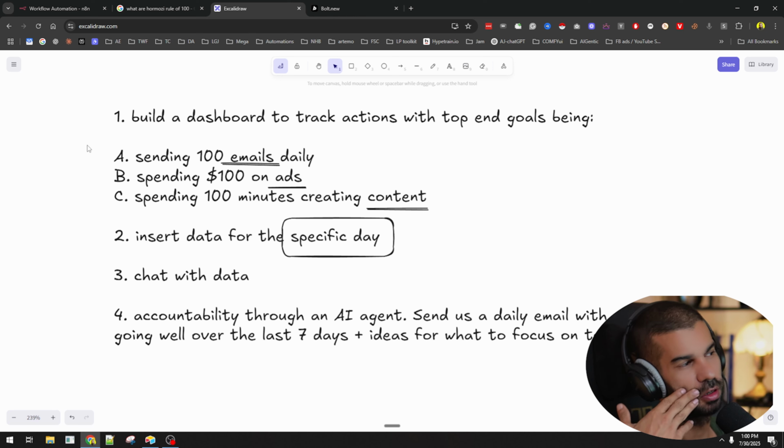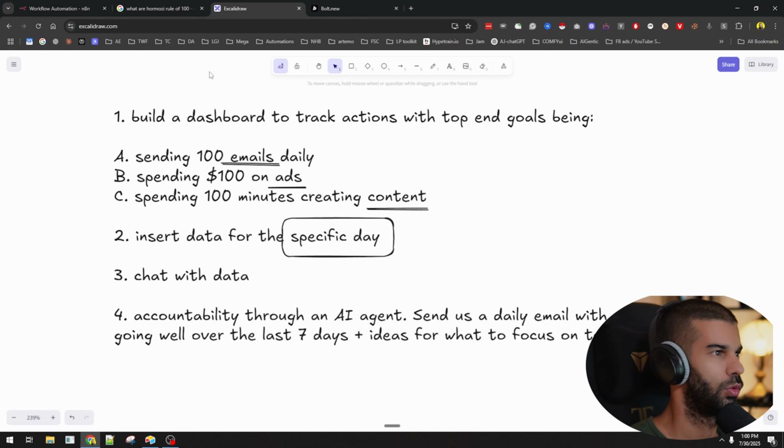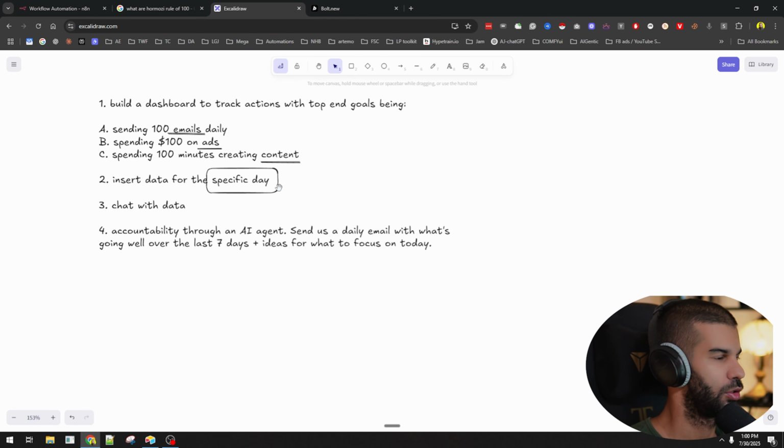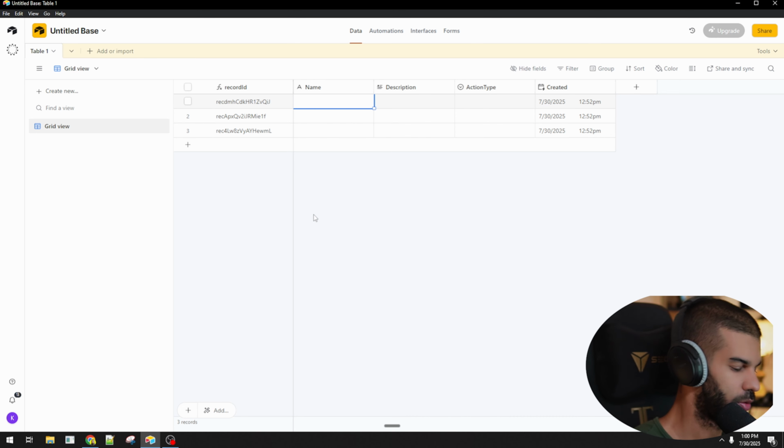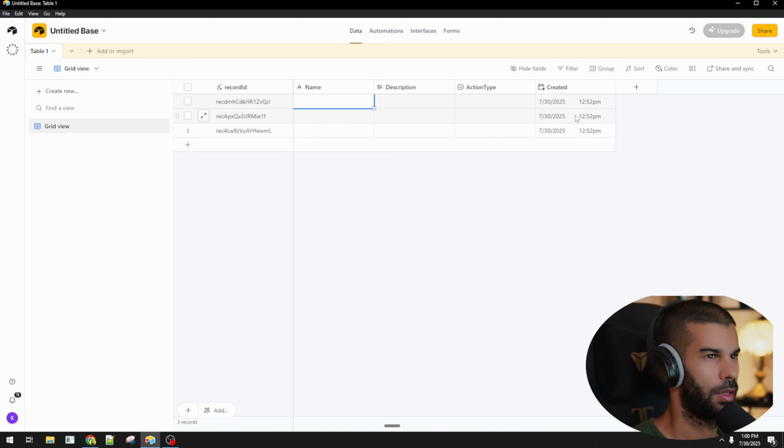Eventually we can also have that, but what is important here is that we get a dashboard that will allow us to visualize the data correctly. So let's just try that. Let's get going with some sample data here. So let's say that these were created on this day. The issue with this is it can't be changed because this is fixed and based on Airtable's thing.